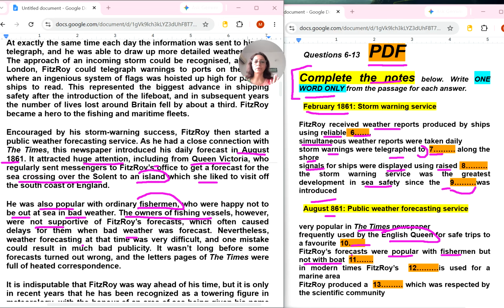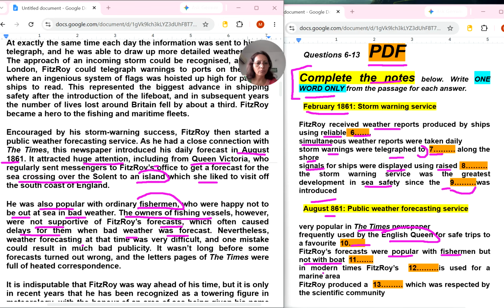Okay, were not supportive means they were not happy with these forecasts. The owners of fishing vessels, however, were not supportive of Fitzroy forecasts, which often caused delays for them when bad weather was forecast. Okay, so here not with boat, I think owners we can write. Fishing vessels, boat, they are talking about boat. So here we can write owners.